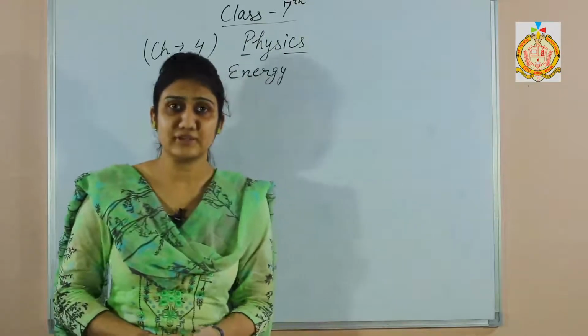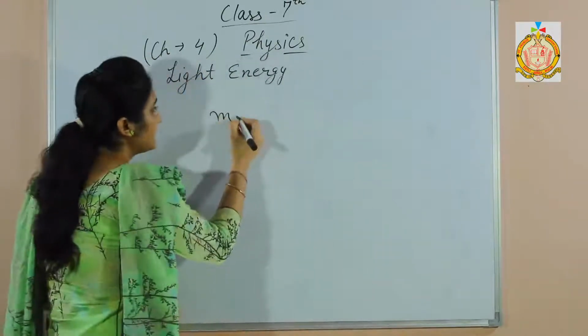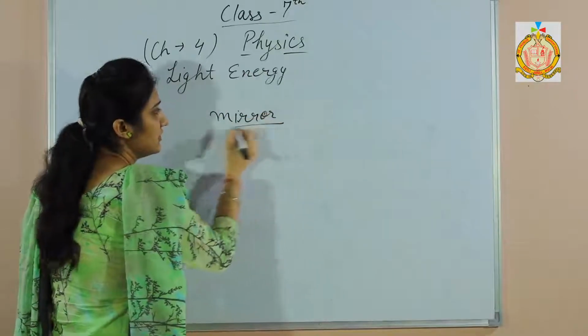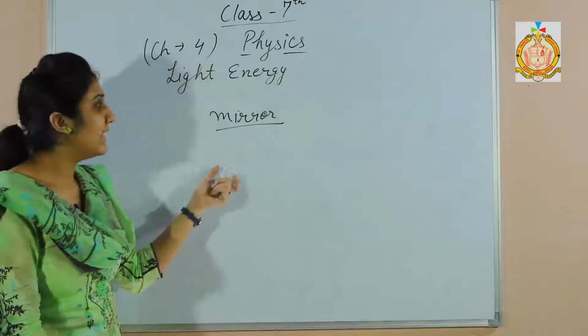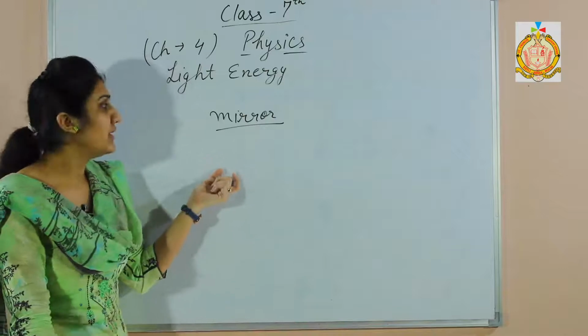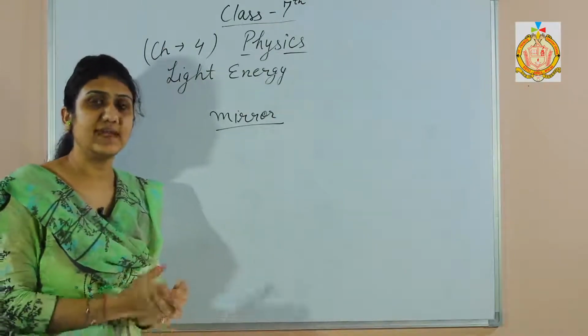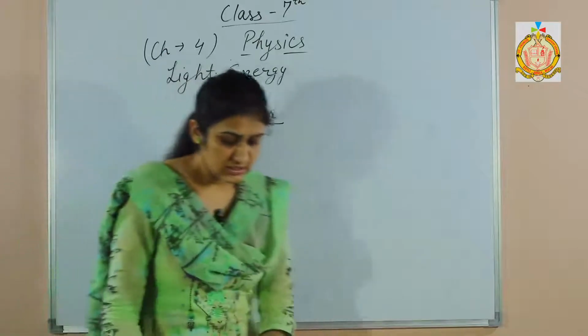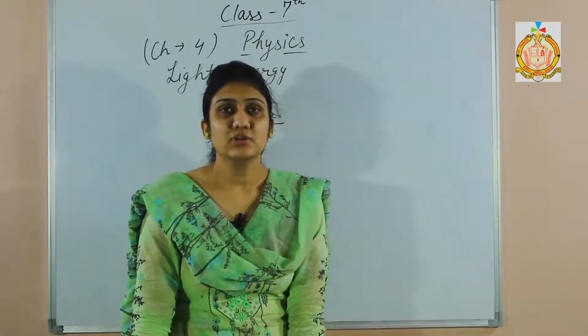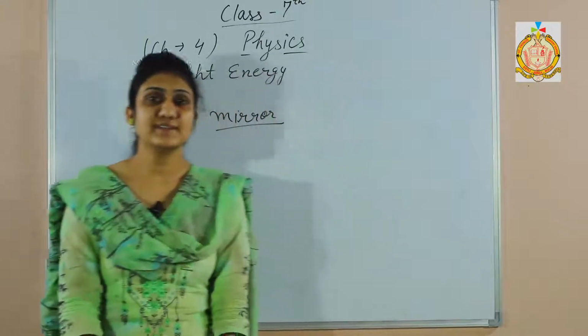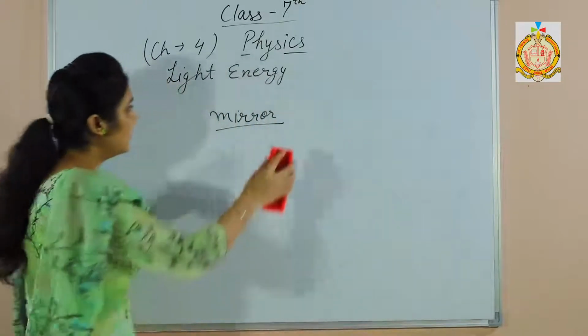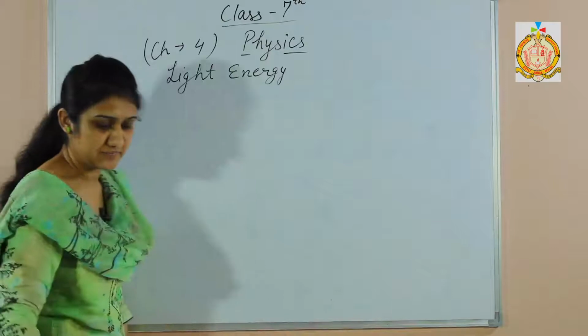For example, mirror. Mirror is a shining surface. It reflects most of the light that falls on it. That's why we are able to see our face in the mirror, because it reflects most of the light that falls on it.